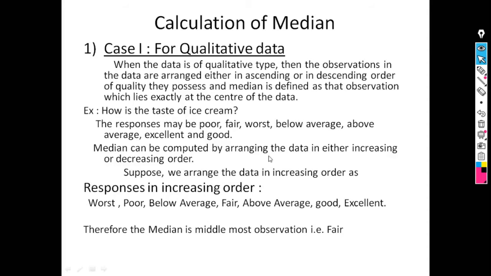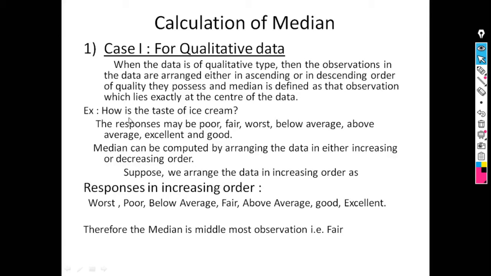So the procedure for calculation of median for qualitative type of data is, when the data is of qualitative type, then the observations in the data are arranged either in increasing order or in decreasing order of quality. And median is defined as the observation which lies exactly in the center of the data. Means you have been given some quality, so you have to arrange that quality either in increasing order or in decreasing order, and the middlemost observation is known as median.